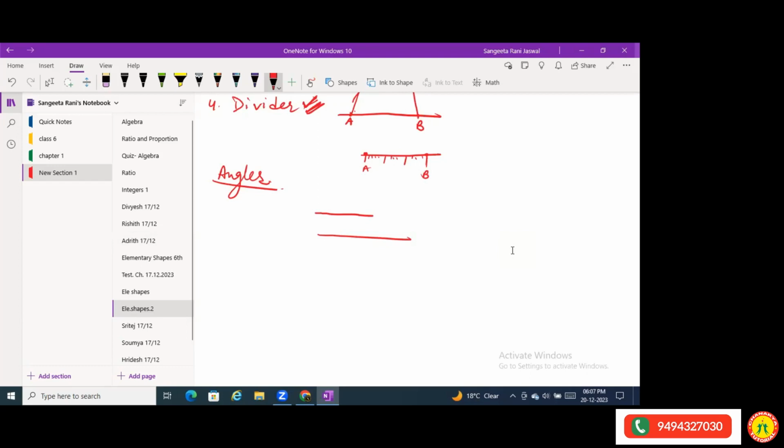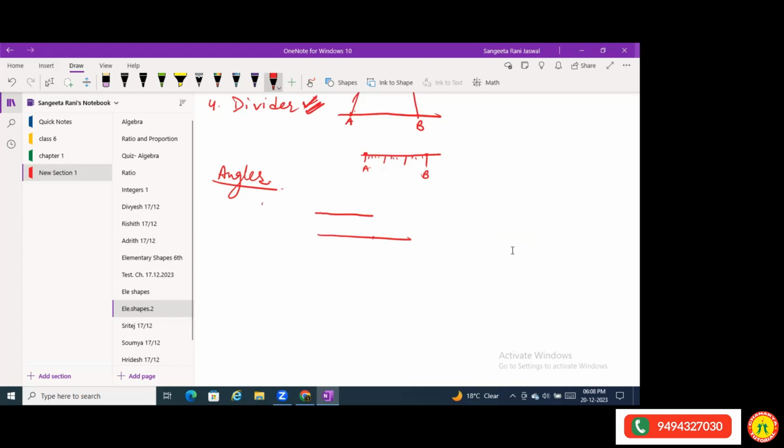So what will I see? That my tracing paper shows the line only this much, but this line is longer. So what can I say about the line? That the line which I traced first was shorter than the second line. So this is one way I can compare two lines. You get it now? Yes, ma'am, I got it.